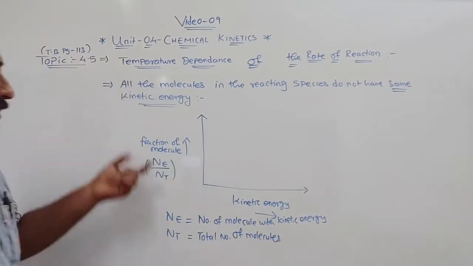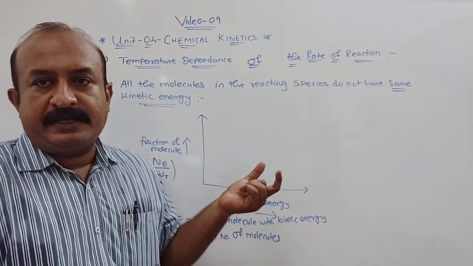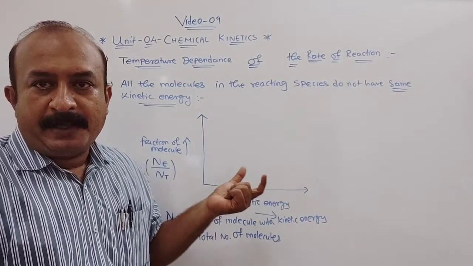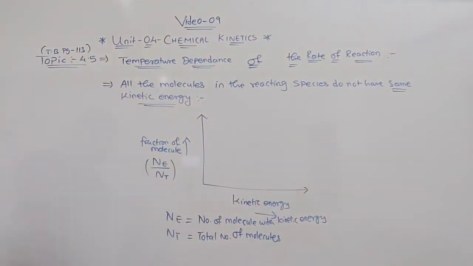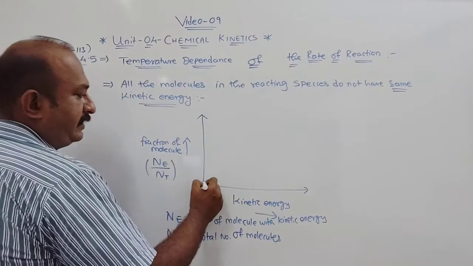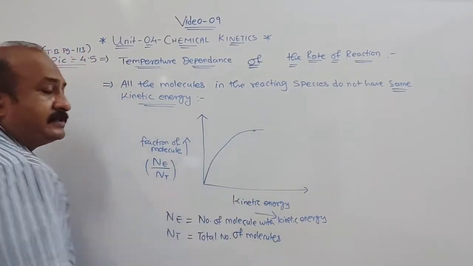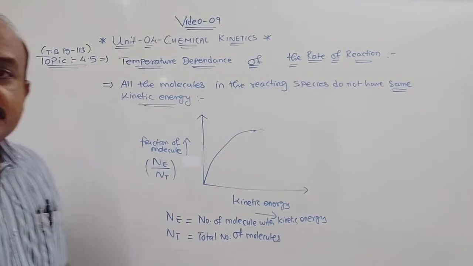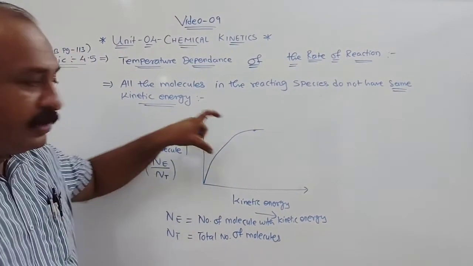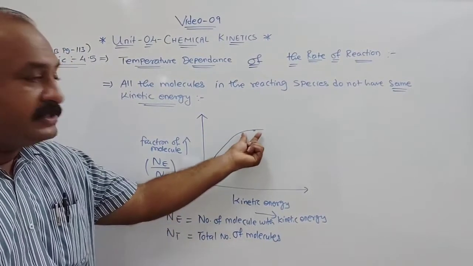So Maxwell and Boltzmann were the scientists who gave this curve. Now in this curve, if you start a reaction at a certain point, you will see a point is reached where the energy of the molecule, or the fraction of molecules taking part in the reaction, is maximum.